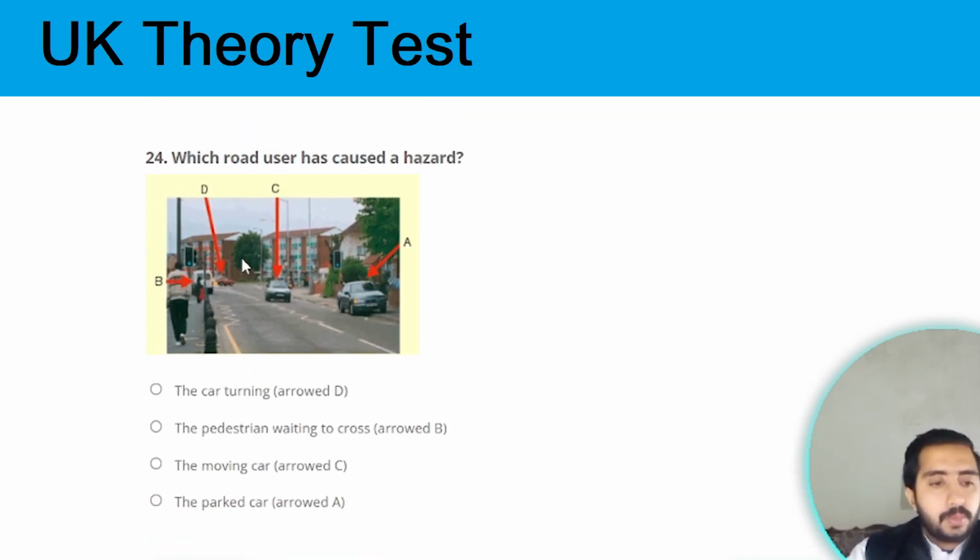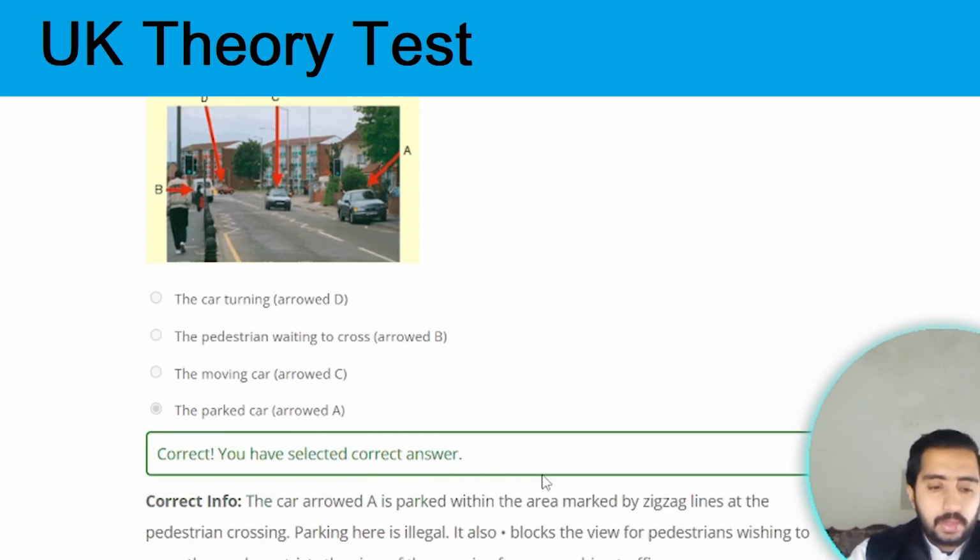Question number 24. Which road user has caused a hazard? Option B, the parked car with the arrow A. Next one.